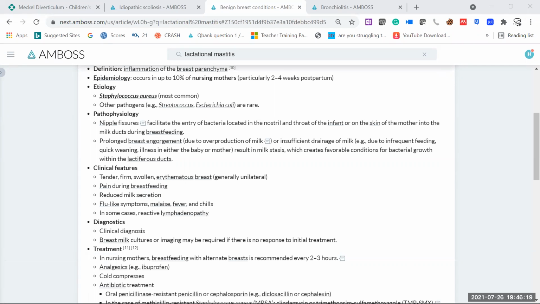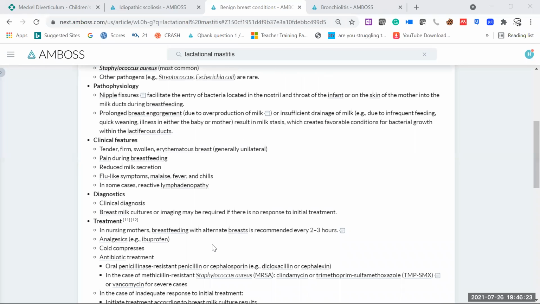And from the diagnostic point of view, of course, it is a clinical diagnosis, and from the treatment point of view, if the mother is breastfeeding, you can advise your patient that you should continue feeding the baby from the other breast. And what you can do, you can just express the milk and discard it from this side. But don't latch the baby, and don't let the baby latch on this breast side.